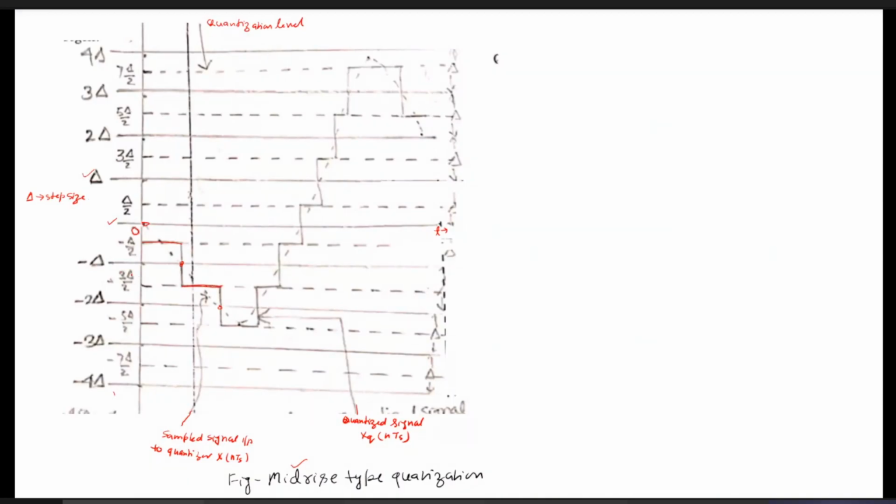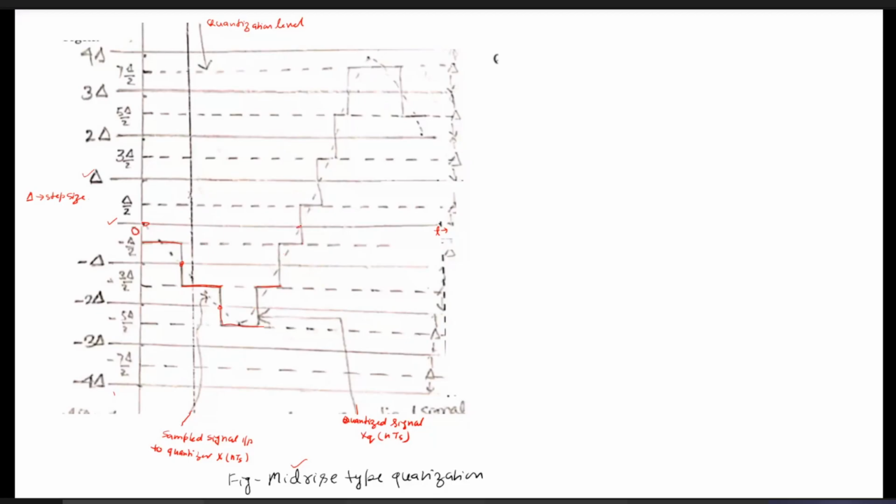Now you can see from here to here, the input, that is the sample value, is in between minus 2 delta to minus 3 delta. So the output is approximated to minus 5 delta by 2. Again, since the input increases, once the input becomes in between minus 2 delta to minus delta, then the output as usual is approximated to minus 3 delta by 2. Similarly, the process goes on.